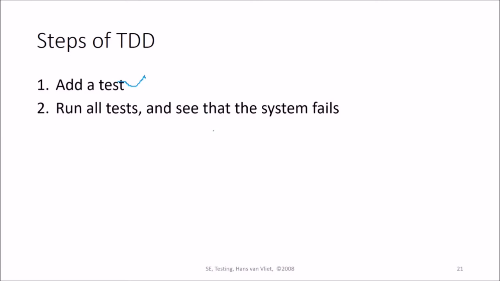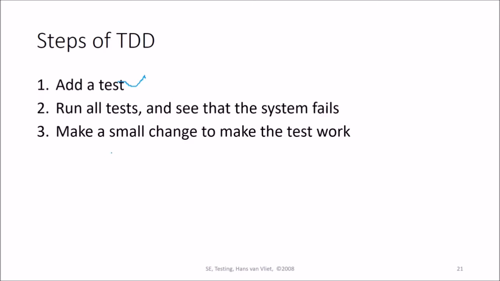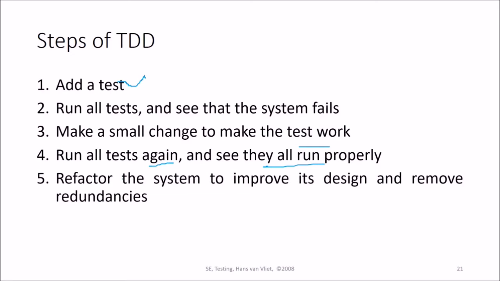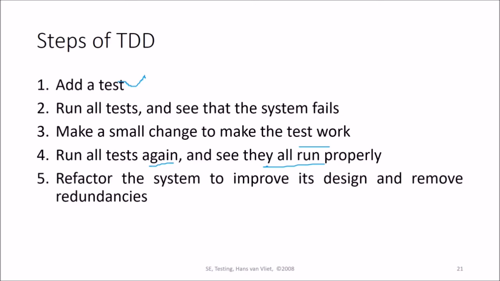What are the steps which we take in TDD? We add a test. Then we run all tests and see that the system fails. We make a small change to make the test work, and we run all tests again and see whether they are running properly. Then we refactor the system to improve the design and remove the redundancy. Okay. So as we have seen, these are the steps.